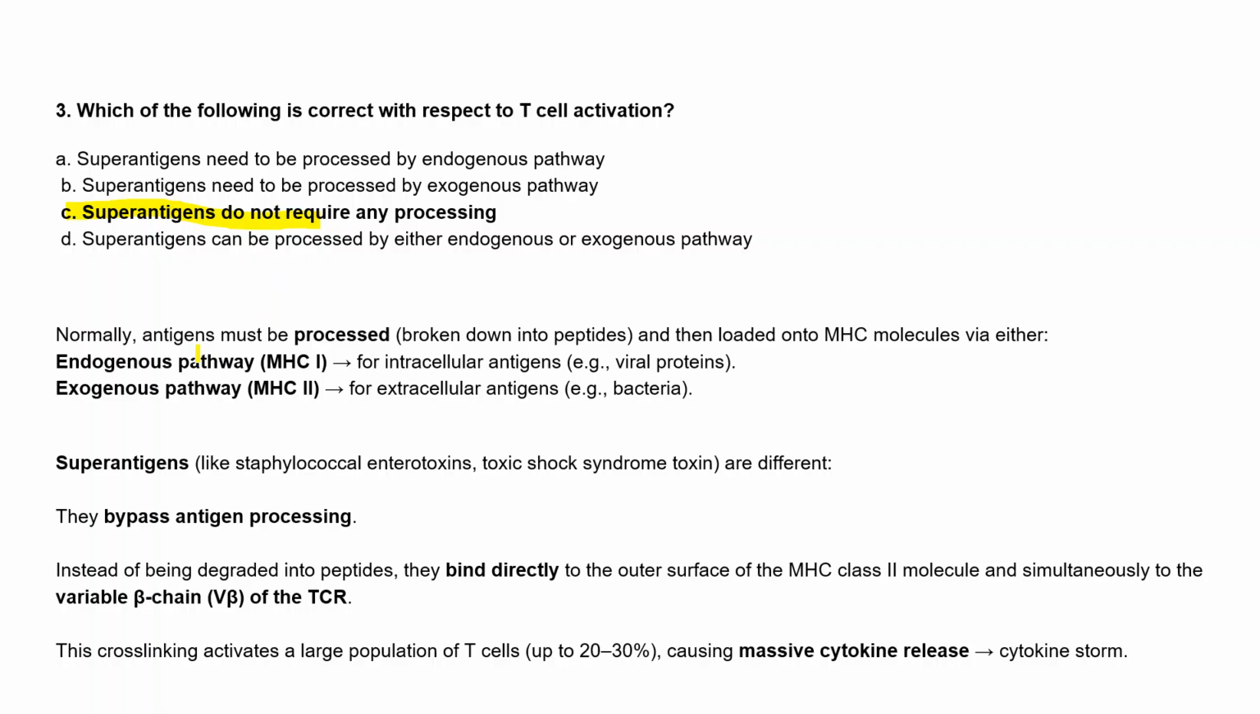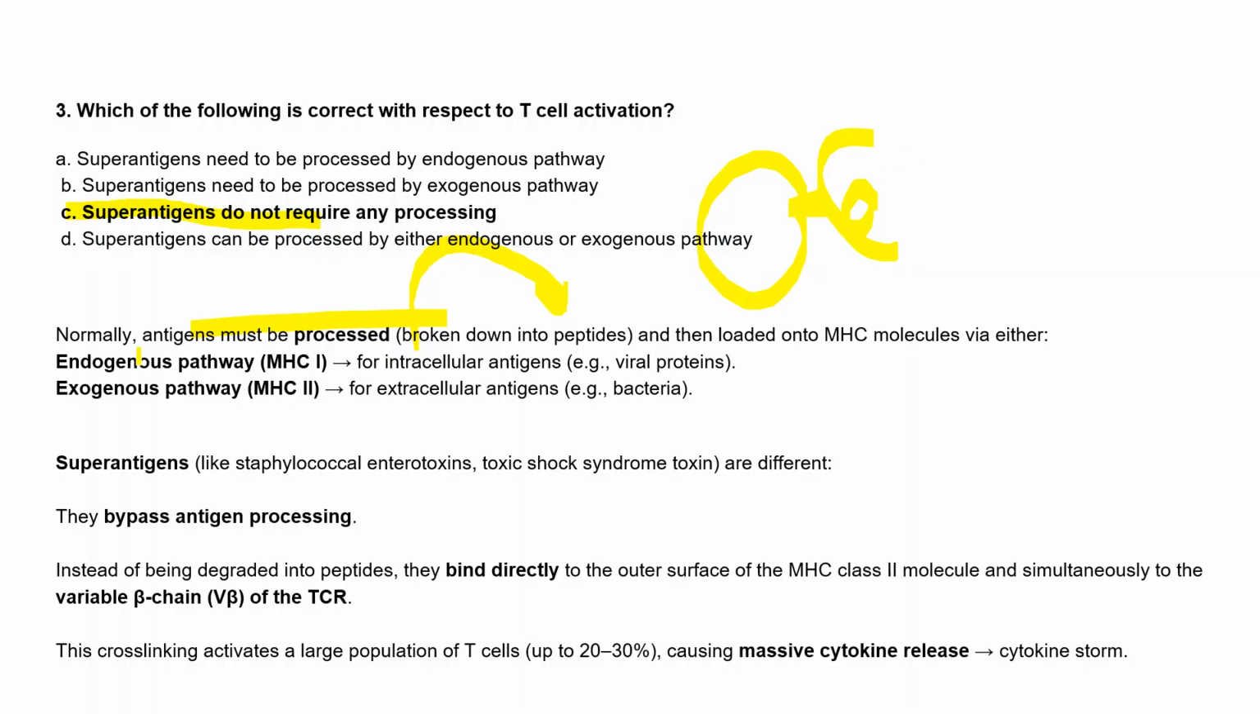First it needs to be processed. T cell activation happens first through the antigen presenting cells, where the antigen is processed and then the peptides are shown on the MHC molecule, which helps in T cell activation. So normally an antigen must be broken down into peptides, and then it is loaded onto the MHC molecule by the APCs, through two pathways.